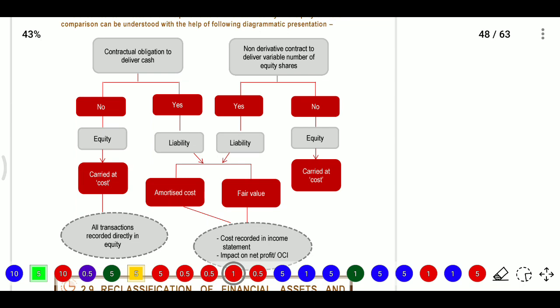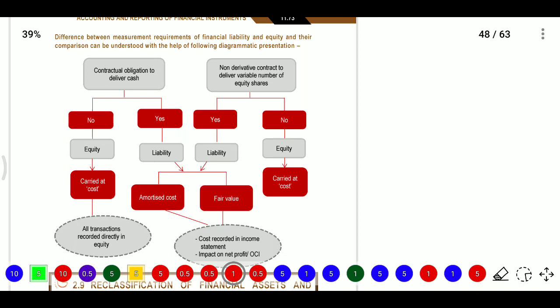So if you have any contractual obligation to deliver cash, then it will become a liability. If you do not have any contractual obligation to deliver cash, then it may become equity. So then it will be carried at cost, and all transactions are recorded directly in equity. Then if you have a contractual obligation to deliver cash, it will become a liability.